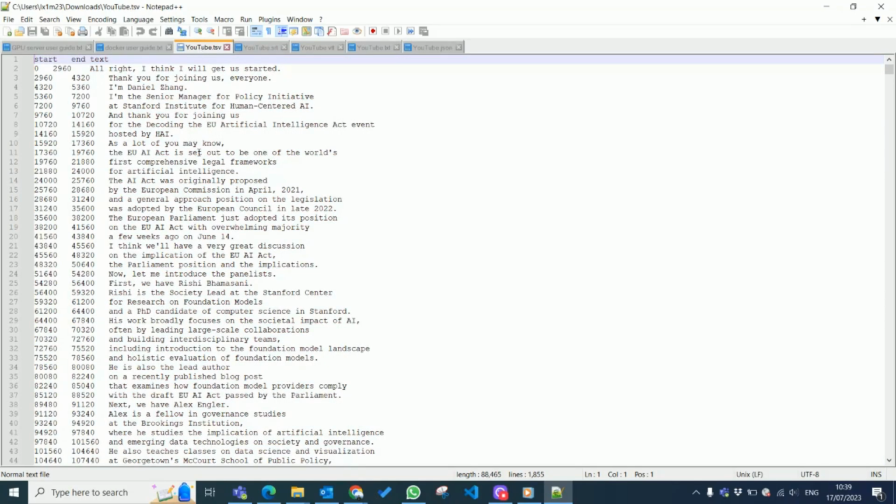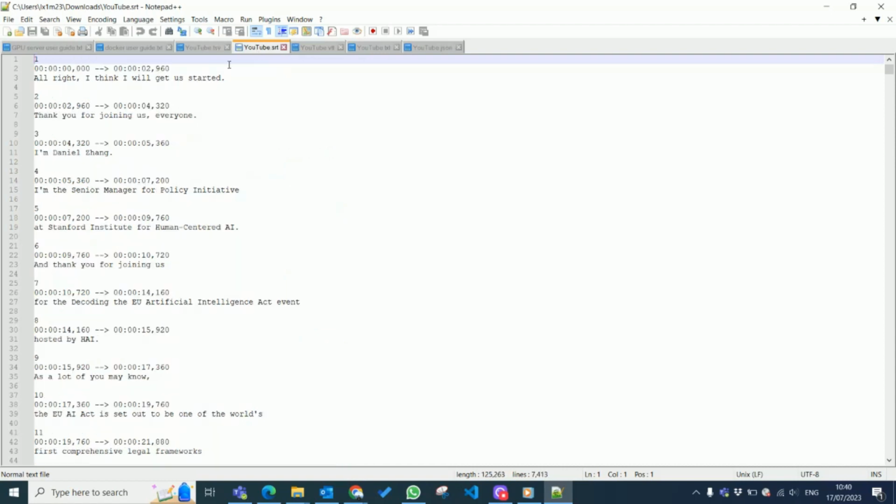So here are 5 files. I'm using a free application called Notepad++ to open these files. You can see for this TSV format, it basically gives you some timestamps, maybe in seconds or milliseconds, I don't know, but these are some time information with the transcription.